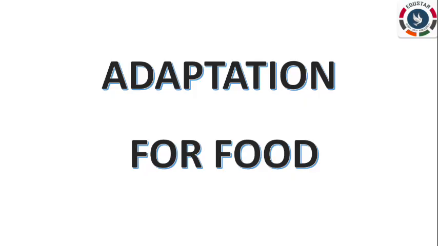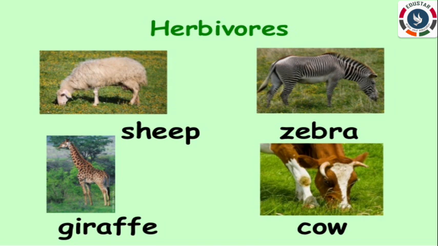The next one is adaptations for food. Animals can also be categorized on the basis of their eating habits into the following 5 groups. First one is herbivores or herbivorous animals. Cows, buffaloes, deers, etc. are some herbivorous animals. These animals eat only plants and plant products. They have sharp front teeth for biting and strong back teeth to chew plant food.